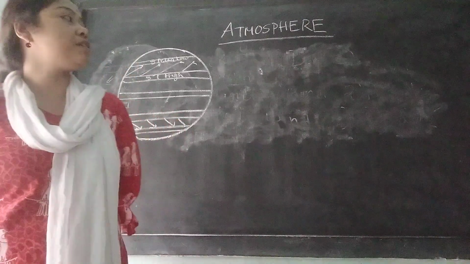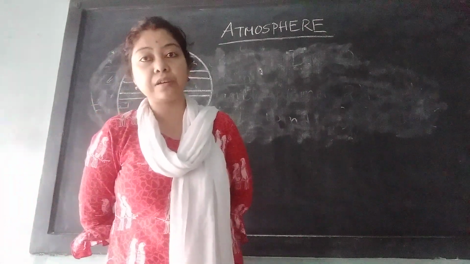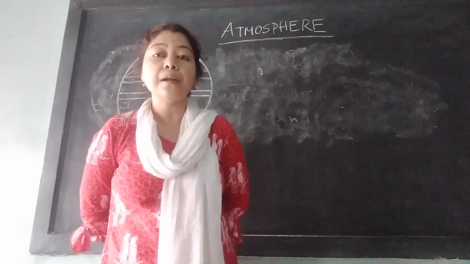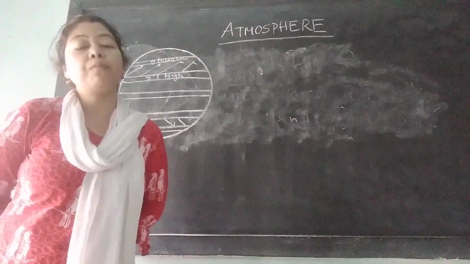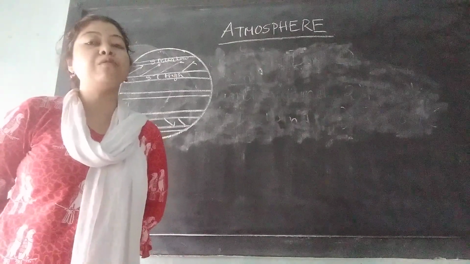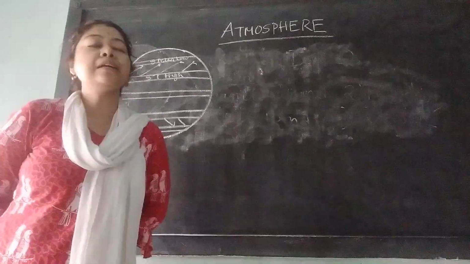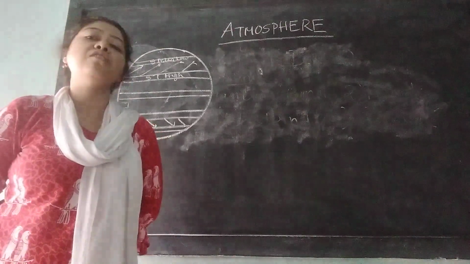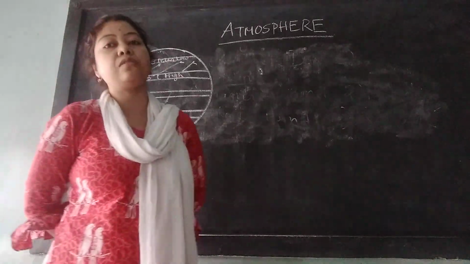The velocity of westerlies is very high in the southern hemisphere as compared to the northern hemisphere, because in the southern hemisphere there is wide and open ocean, and in that wide open ocean the wind moves with high velocity and speed. But in the northern hemisphere there are obstructions, so the velocity of the wind decreases.